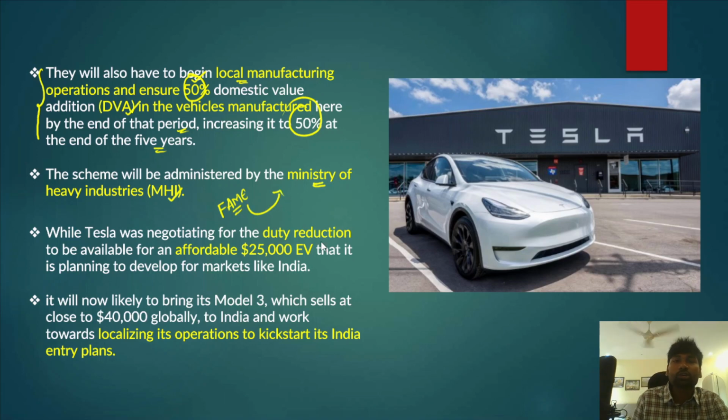While Tesla has been negotiating for the duty reduction to be available to the affordable $25,000 car segment, it is planning to develop markets like India. So even though the government has imposed a limit of $35,000, Tesla has been negotiating that this import duty must be applicable for cars with a value of $25,000.